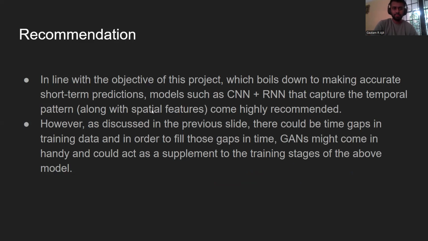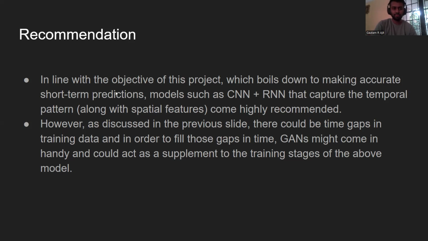Coming to recommendations, in line with the objective of this project, which boils down to making accurate short-term predictions, models such as CNN and RNN that could capture the spatial and temporal patterns come highly recommended. However, as discussed in the previous slide, there could be time gaps in training data, and in order to fill those gaps in time, GANs might come in handy and could act as a supplement to the training stages of the above models.